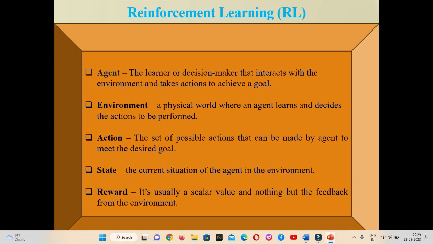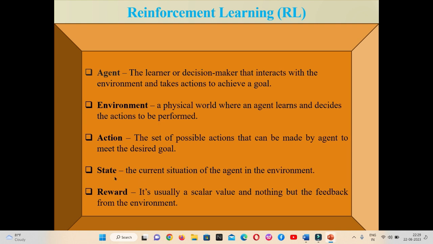So action: the agent takes the action based on the policy, or a particular strategy. So a strategy or the policy gets updated based on the feedback. When the agent performs an action, it gets the feedback back from the environment, and based on that feedback, the agent updates its policy.